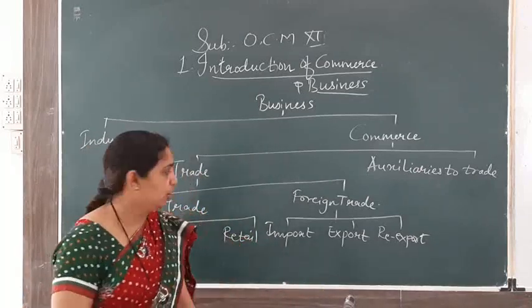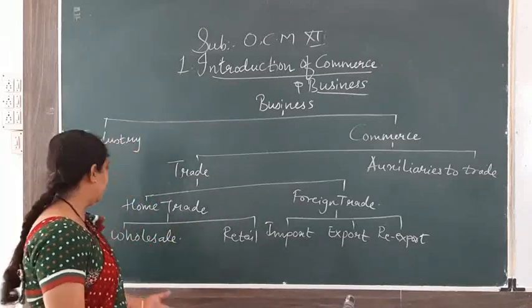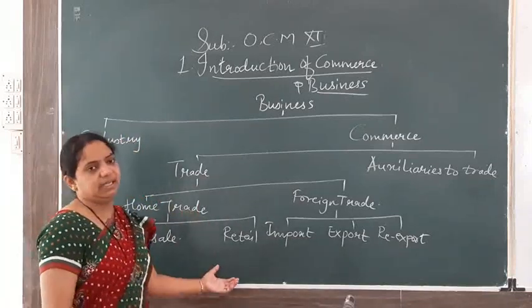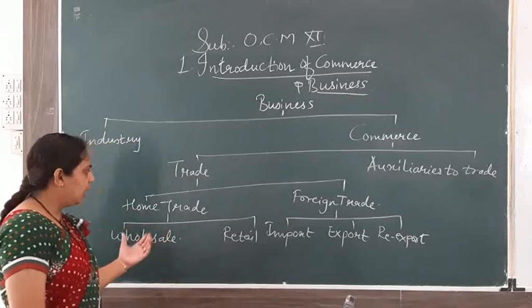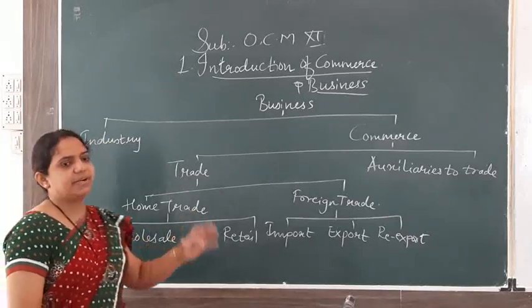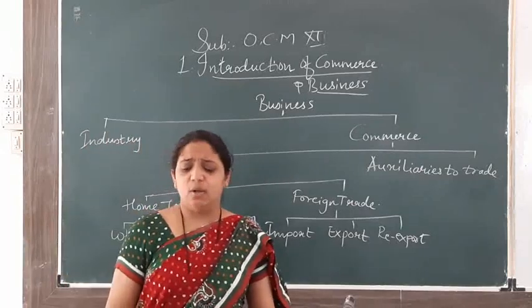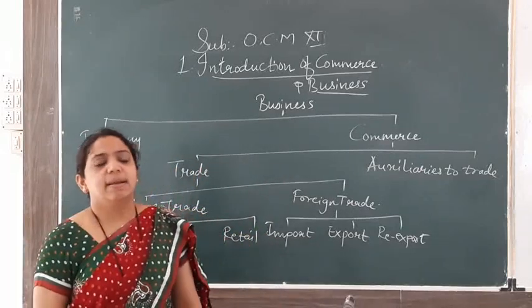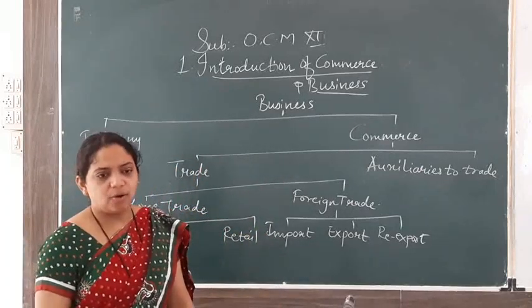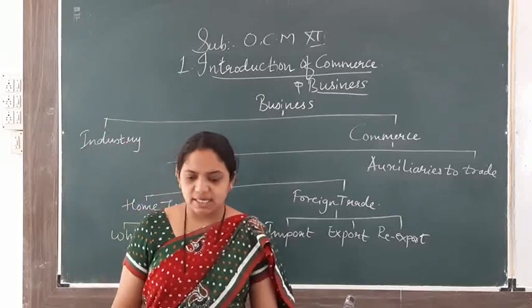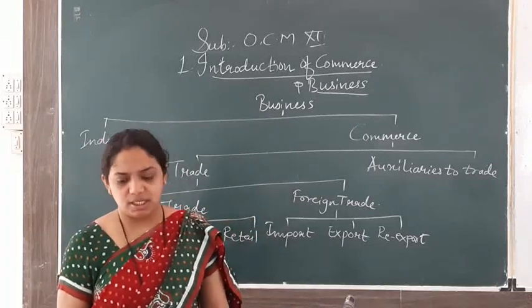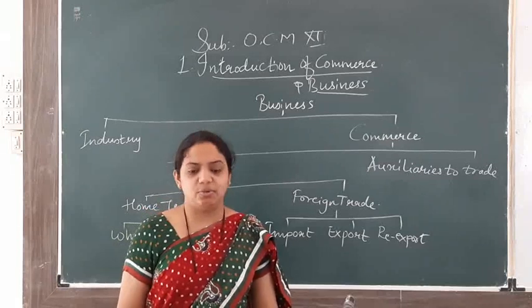Got it everyone? Then home trade is further divided into wholesale trade and retail trade. Now we will see what wholesale trade and retail trade mean. Wholesale trade is that trade when the goods are purchased by the wholesaler. A wholesaler purchases in large quantity from the producer and sells in small quantity to the retailer.